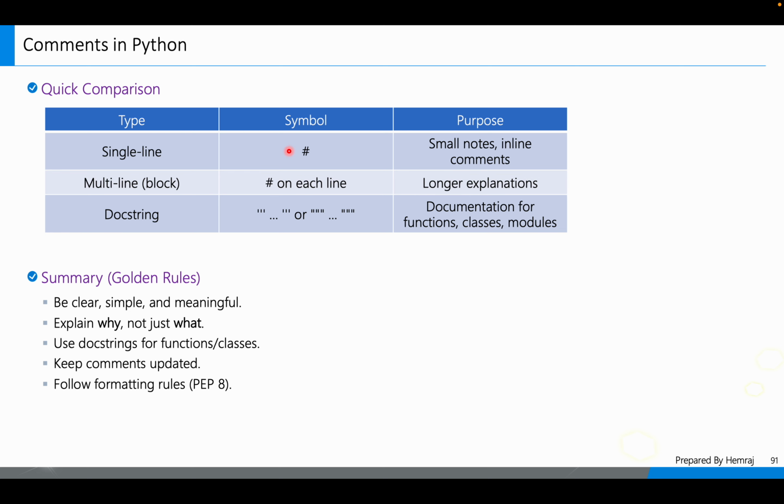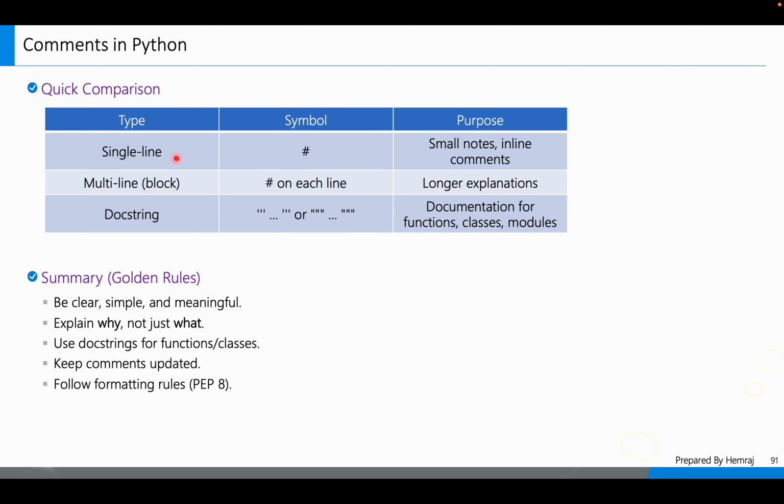Single line always starts with the hash symbol and is used for small notes or inline comments. If you require one, two, or three lines of comments, you use single line comments. If you require multi-line comments, each line, if you have longer explanations, 2, 3, 4, 5, 6, 7 lines, then each line starts with the hash, right? Always remember, like single line.